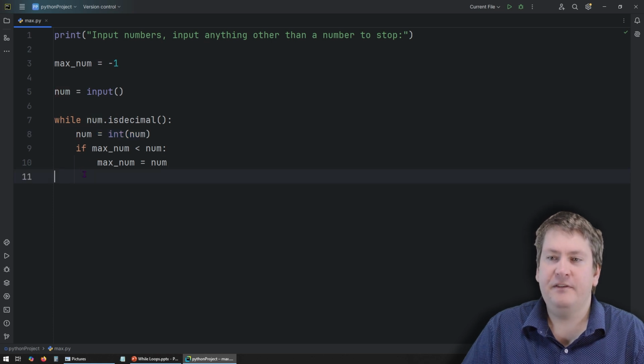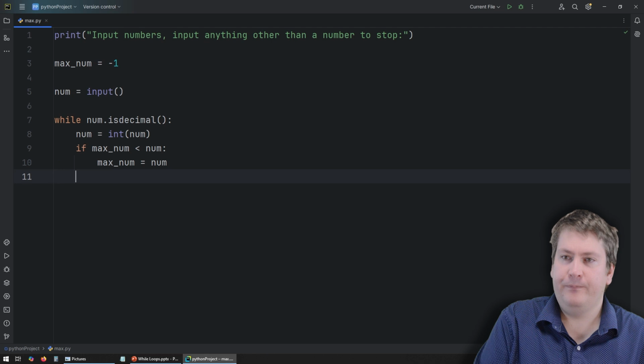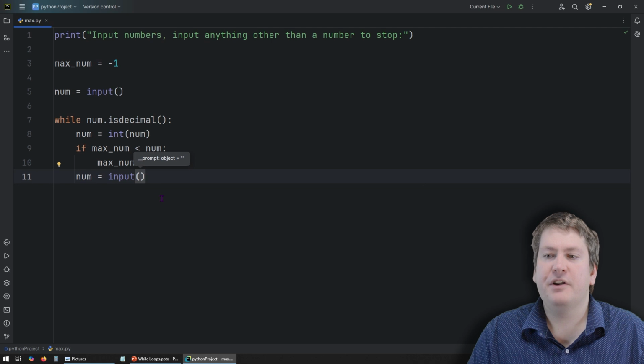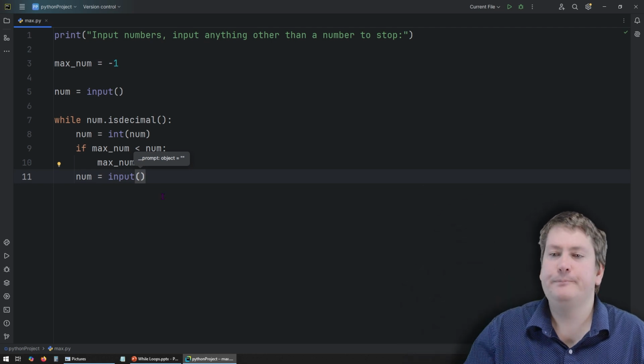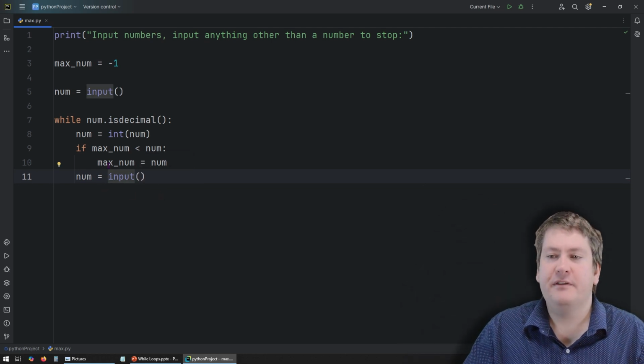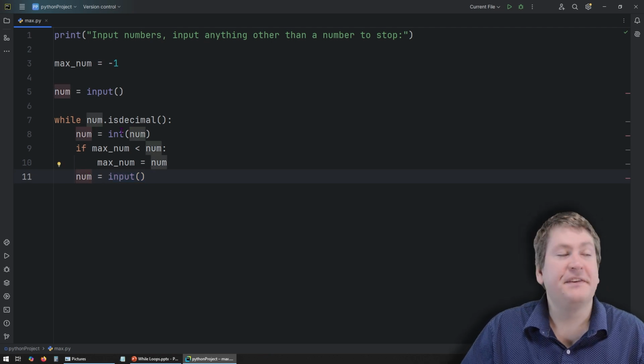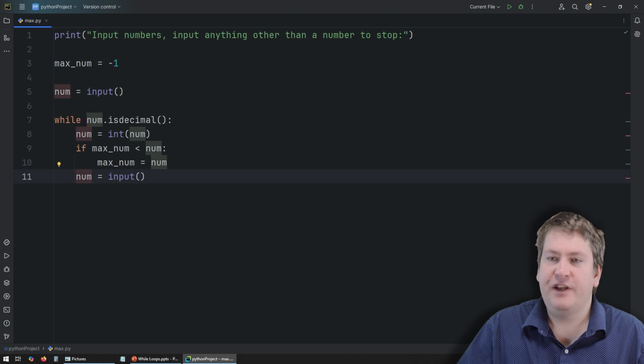So we need to fix this by reading in a new num value and making sure that's a string. So we'll do our modification read, num equals input. Again, we're not going to prompt because we just want the user to put one after another. What this is going to do is input a new string value and store that in num. And this is something we can do in Python that we can't do in statically typed languages, which is converting the type of the same variable.